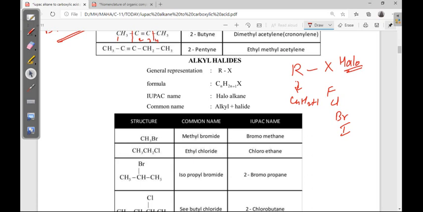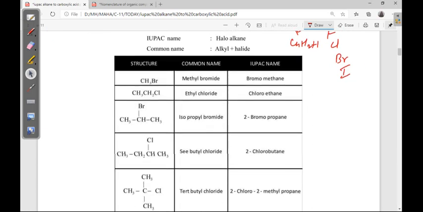Okay, now the first compound is methyl bromide. Common name is methyl bromide. This is inorganic. Br minus is there, that is bromide. Generally all negative particles are known as ide. H minus hydride, N minus 3 nitride, O minus 2 oxide. Okay, these are there. So it's a common name, methyl bromide. Here the methyl, the alkyl group, is taken as a substituent like that. Okay, it is a common name.